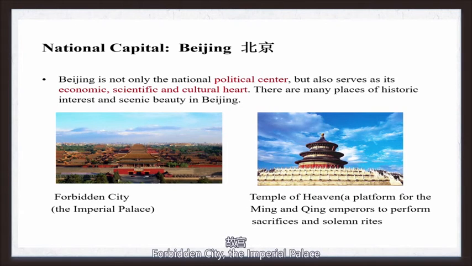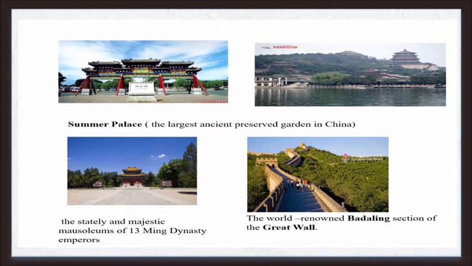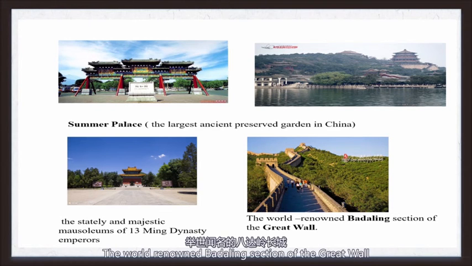the Forbidden City, the Imperial Palace, the Temple of Heaven, a platform for the Ming and the Qing emperors to perform sacrifices and solemn rites, the Summer Palace, the largest preserved imperial garden in China, the stately and majestic mausoleums of 13 Ming Dynasty emperors, and the world-renowned Badaling section of the Great Wall.